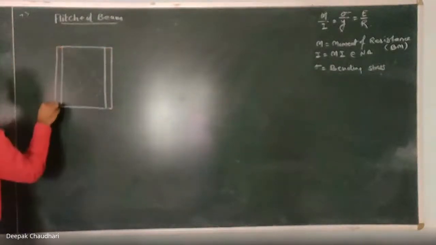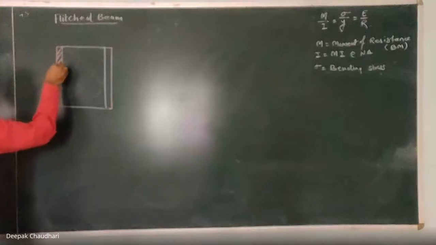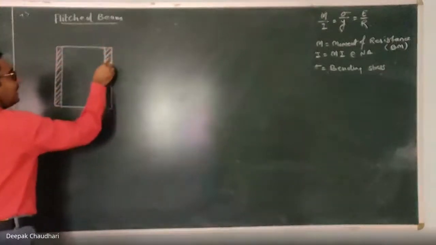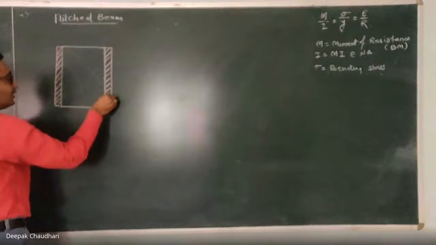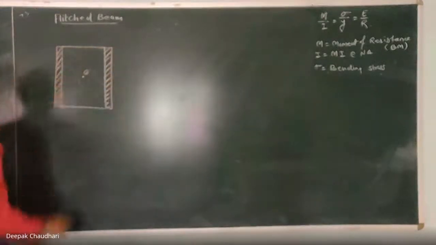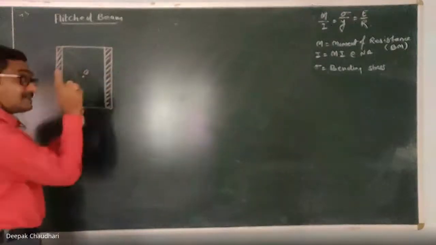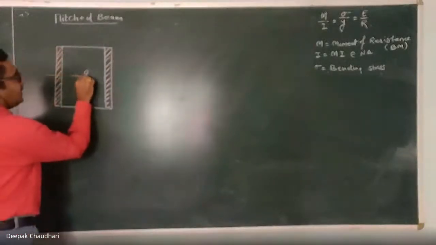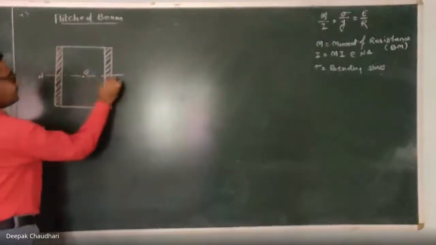This is the steel. These two different materials are rigidly connected to enhance the bending moment capacity or the load carrying capacity. Here, this is the centroid of the composite section, or the mass center of the composite section. This is the mass center now because two different materials are there, and this is the neutral axis.